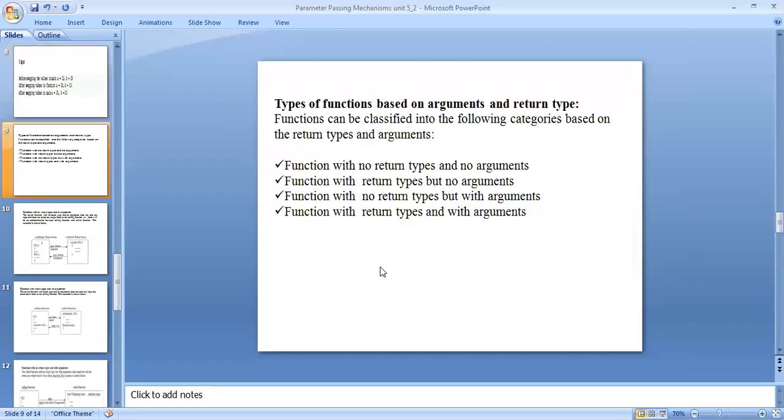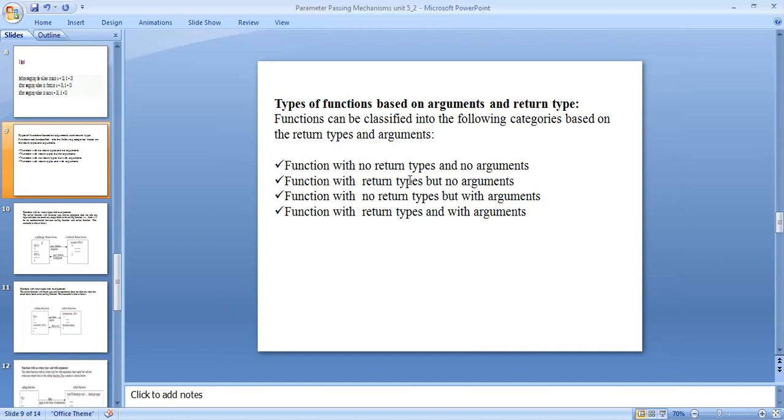Types of functions based on arguments and return types. The functions can be classified into different categories based on return types and arguments. The function with no return type and no argument means no input values and no output values.